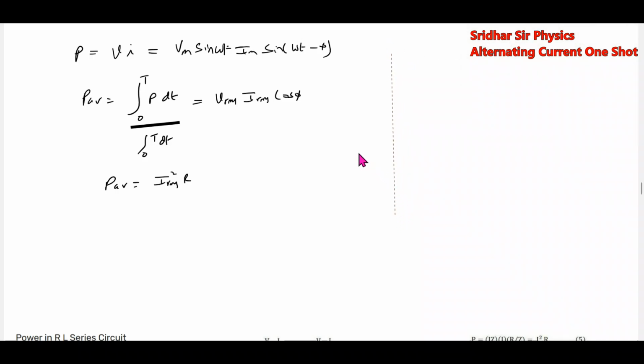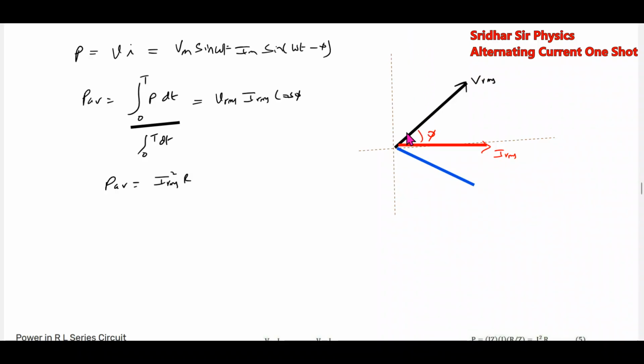One very important idea I'll be discussing. Here we'll get the Vrms. This is the IRMS. This is the phase angle. Here we'll get two currents.